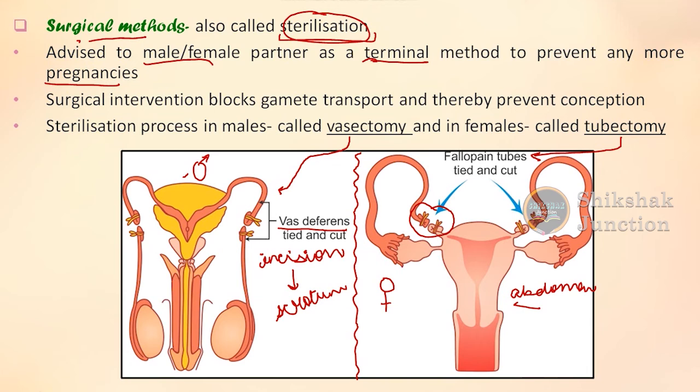So this is all about the contraceptive methods, or birth control measures, that we have already talked about in our previous lecture. In the next lecture, we are going to discuss some more important things regarding reproductive health, and that is the STDs. That is also very important, because for the STDs part, one has to have knowledge of how the diseases spread through this mode.